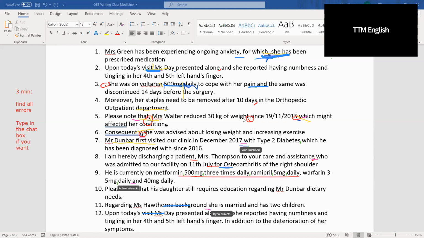Okay, this is nice to see on the screen. Just draw a little circle around what you see or just type in the chat. So Abdullah's saying number 2, today's visit, comma. Good man. Mohammed, you're saying for which does need a comma. I think you're right, but before the preposition, we need one. Okay. All right. You've got 1 more minute of thinking time.